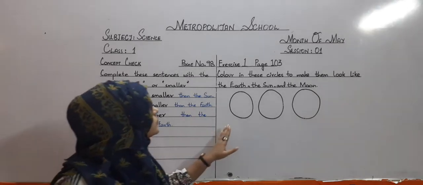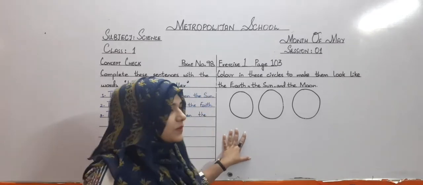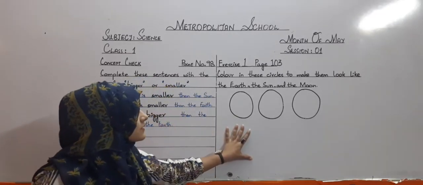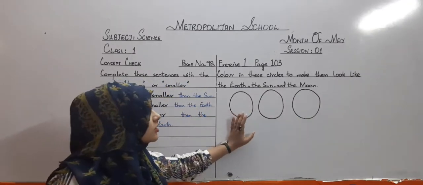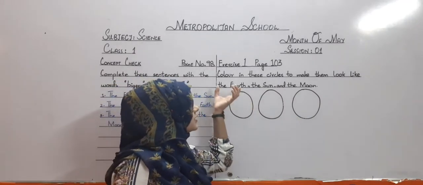Now we have to start exercise 1, which is on page number 103, and in this exercise, my dear students, you all have to color these circles present in your book and make them look like the earth, the sun and the moon.